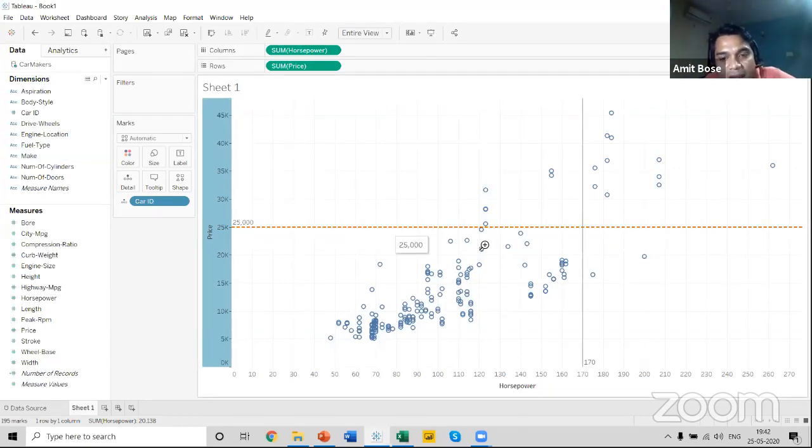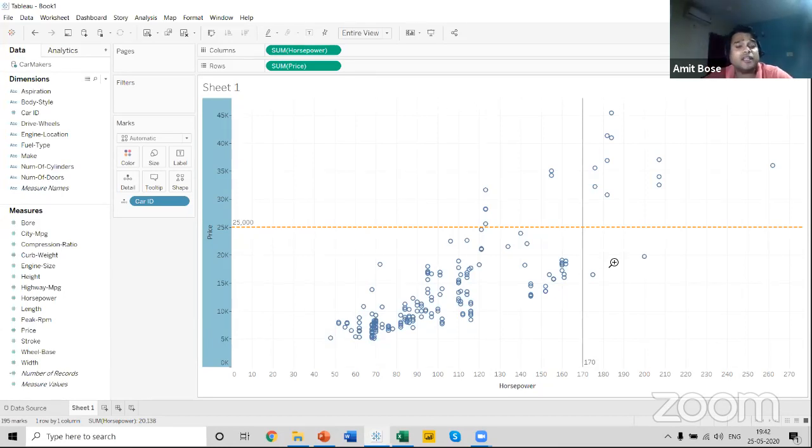So we can see how we have added a reference line from here, and we can now get a clear picture. If I want to purchase a car whose horsepower is more than 170 HP and whose price is less than 25,000, so these are the car IDs, that is 69 and 70. These are the cars that are available below $25,000.